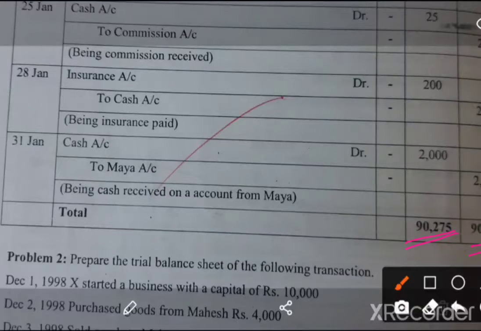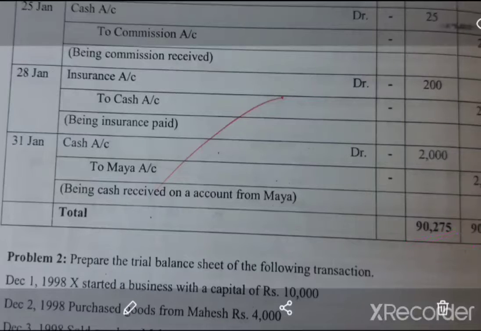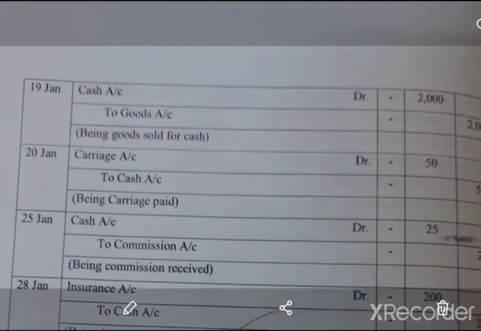So this is how we enter the transactions into the journal. This is how we maintain a journal. This is the format of a journal. I hope the example is clear to you all.